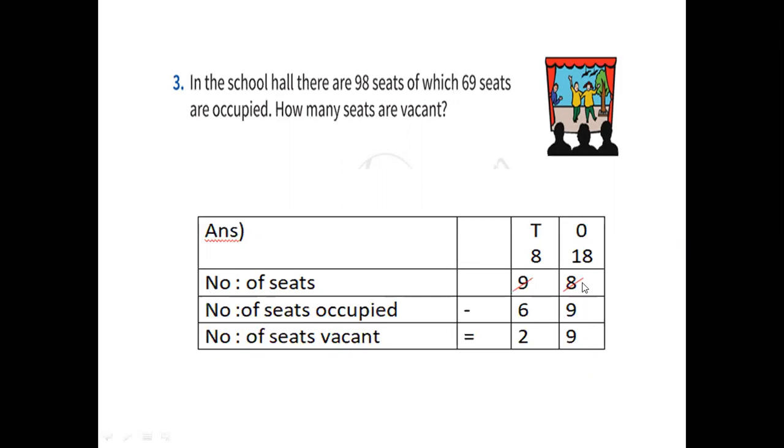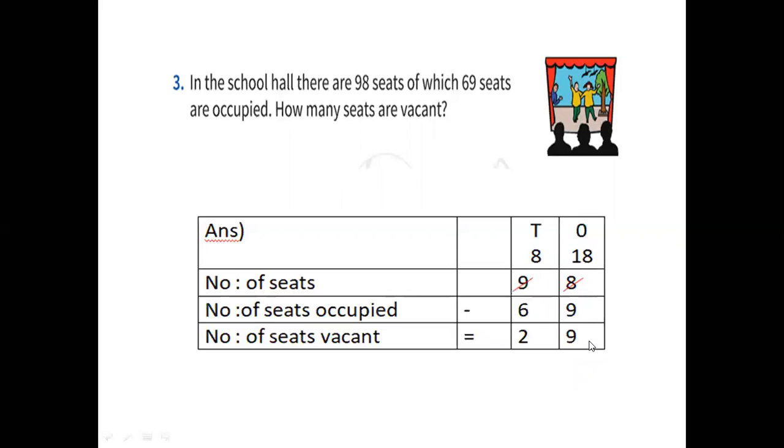No, 9 will not go from 8. So what you will do? Cancel this. 1 tens you add to this 8. So 18 it will become. And as you have given 1 tens here, 9 will become 8. So 18 in the mind, 9 on the finger. Before 18, 17, 16, 15, 14, 13, 12, 11, 10, 9.